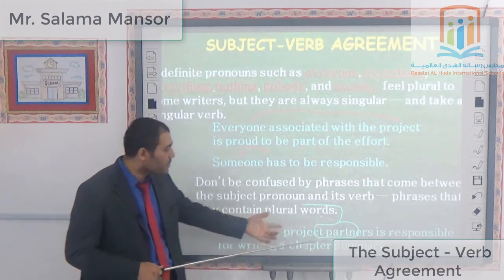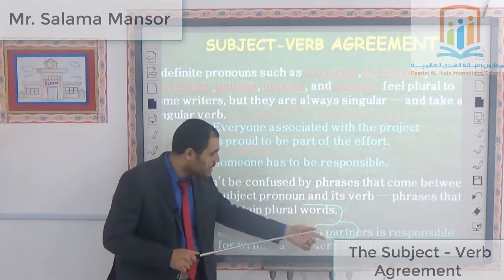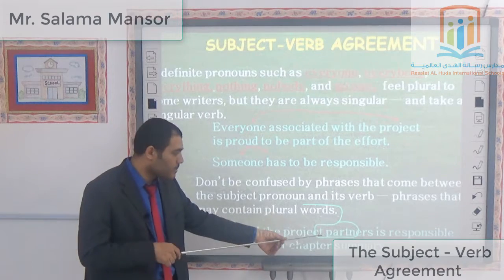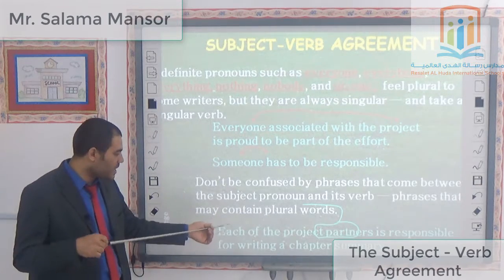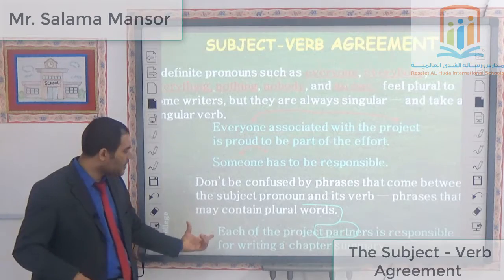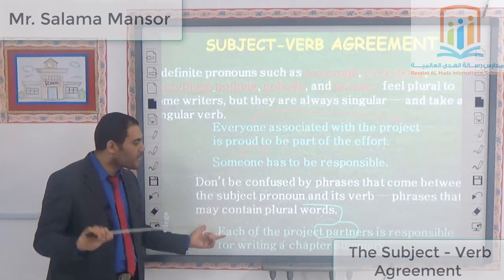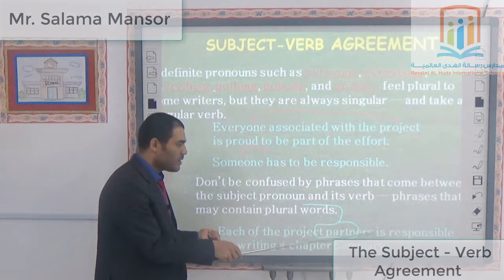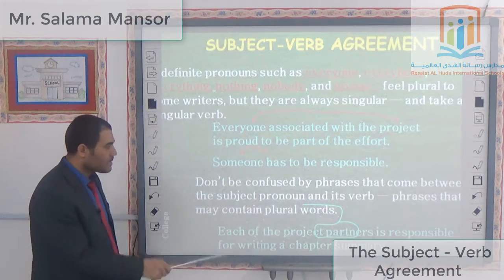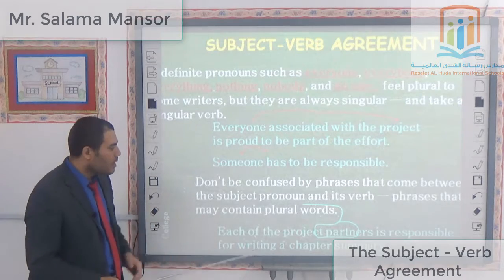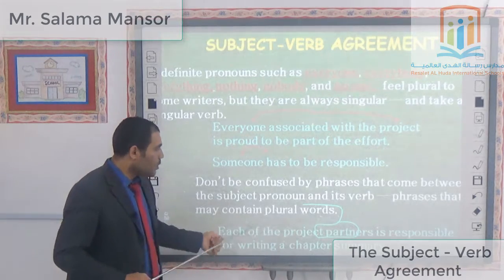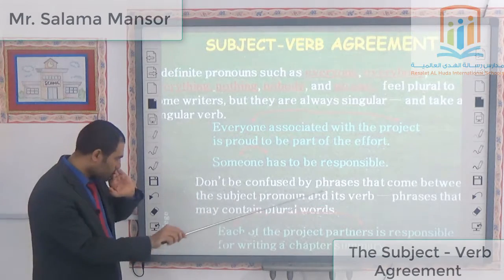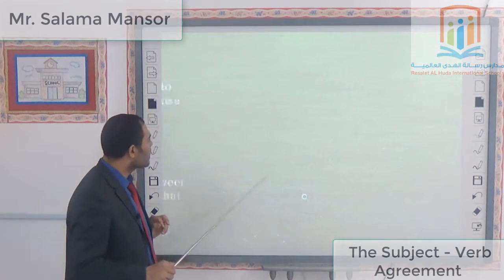Each of the project partners, with S, is plural, I know, but the word each here is singular, so I must give it a singular verb. So we employ the verb is with it. Each of the project partners is responsible for writing a chapter. So the word each is singular most of the time.